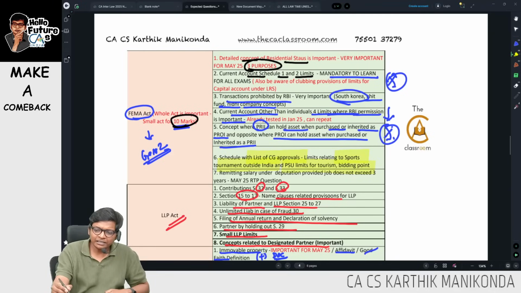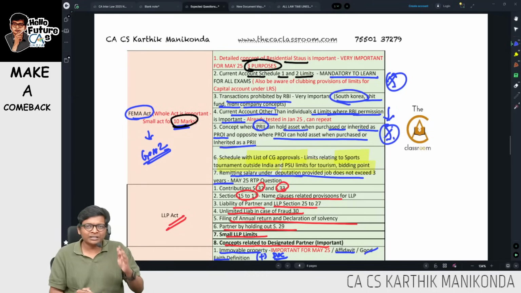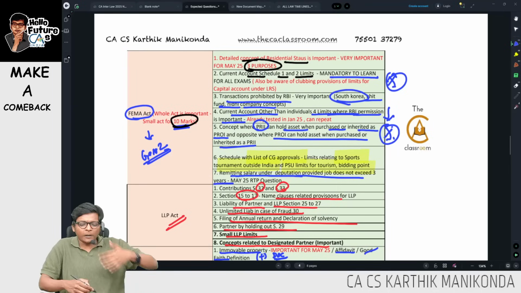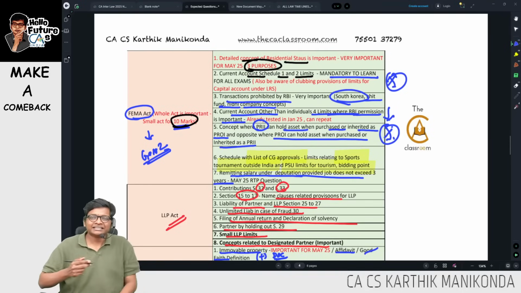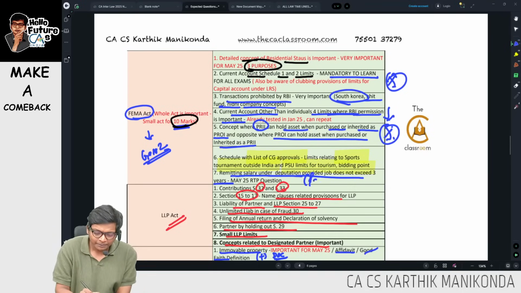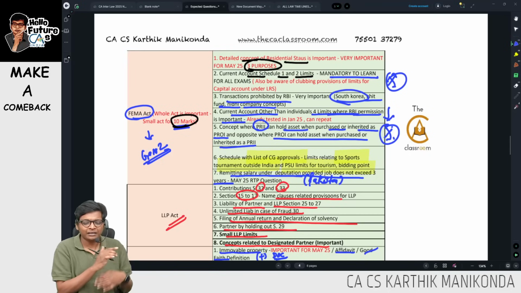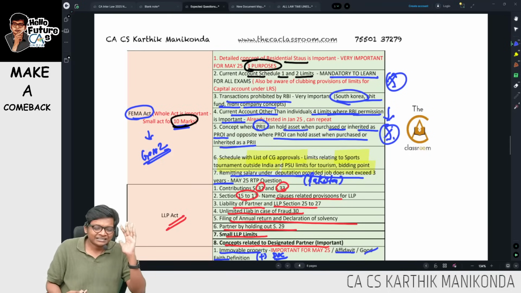Okay. Then this time for the May 25 RTP question, remittance of salary under deputation, provided the job does not exceed 3 years. If the job does not exceed 3 years, then you can remit, but Pakistan is exempted. Pakistan people cannot remit the salary back, while other country people working in India can take the salary back, provided the job contract is not more than 3 years, guys.